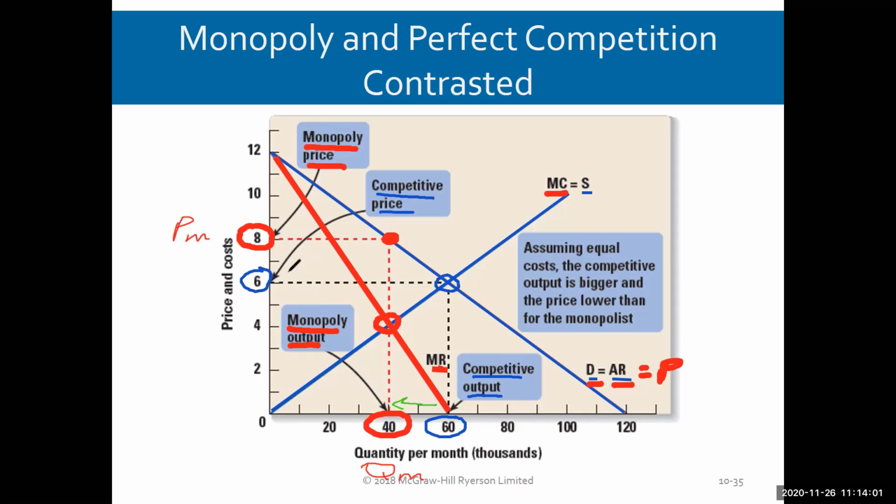And what happened to the price? Well, when the monopolist took over, the price could go up to 8. So when you compare perfect competition and monopoly, it's easy to see that the competitive output from perfect competition is bigger and the competitive price is lower than the monopolist's.